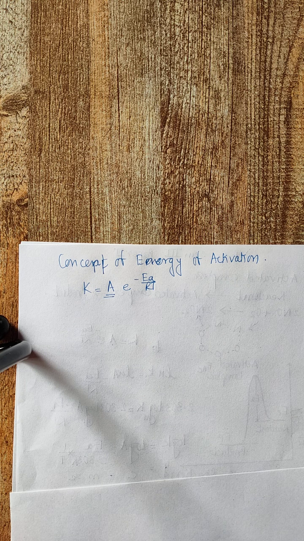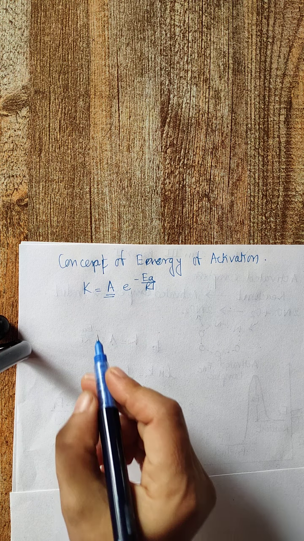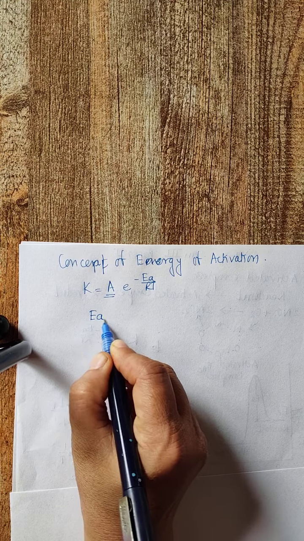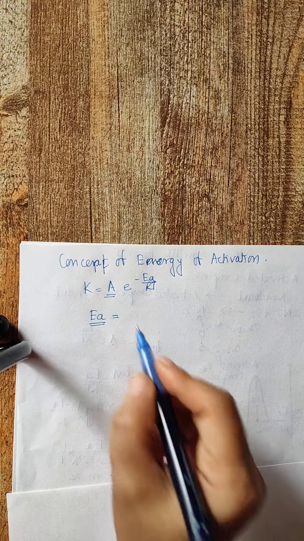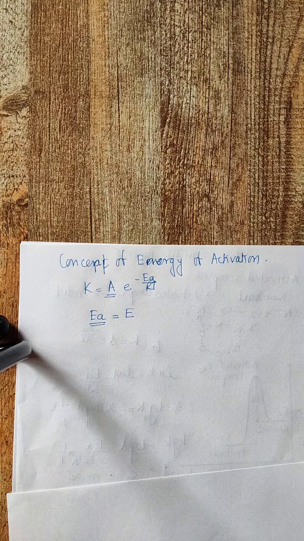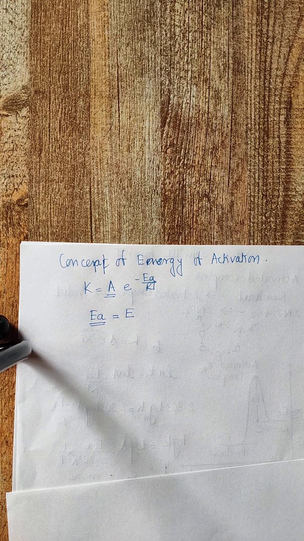So molecules will undergo effective collision only when they possess energy equal to EA. When they possess energy equal to EA, only then are effective collisions possible.